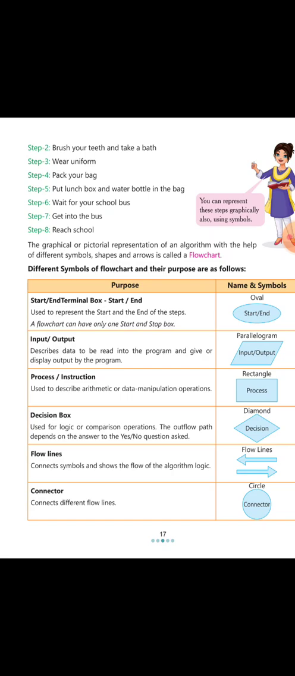So again I am repeating, oval is used for starting and ending of a flowchart. Parallelogram is used for taking input and output. Rectangle describes the operation, arithmetic or data manipulation operations. It is used for process or instruction. Then we have a diamond. It is known as a decision box. Any logic or comparison operation can be written in a decision box. Then we have flow lines. These lines show the flow of the algorithm logic. And then we have a connector. The connector connects different flow lines.